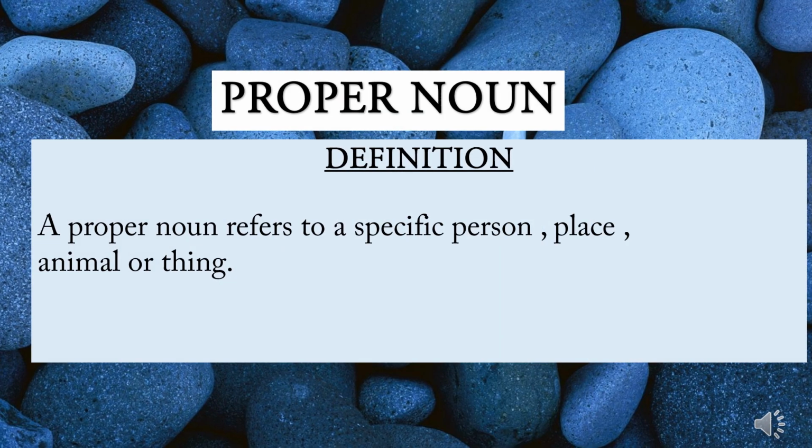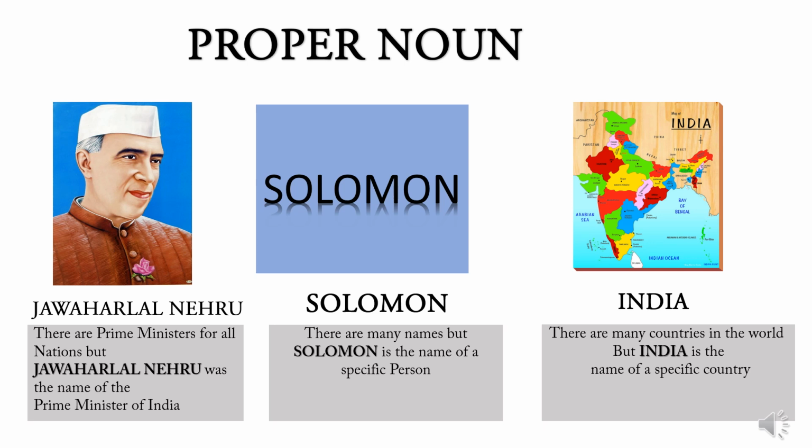Now, proper noun. The definition of proper noun is written here, children. A proper noun refers to a specific person, place, animal or thing. Examples of proper noun. In the first picture, we can see Jawaharlal Nehru. There are many prime ministers in this world, but Jawaharlal Nehru was the name of the Prime Minister of India. So, Jawaharlal Nehru is a proper noun.